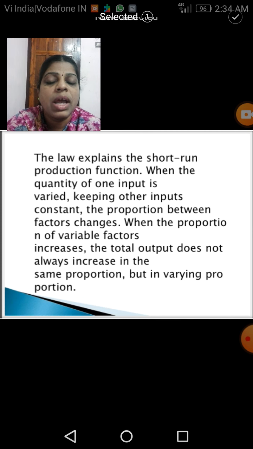So what happens to the output? Yes, as we combine the fixed factor and the variable factor in varying proportion, the output also does not increase in the same proportion. It also changes in varying proportion. So this is actually the law of variable proportions.